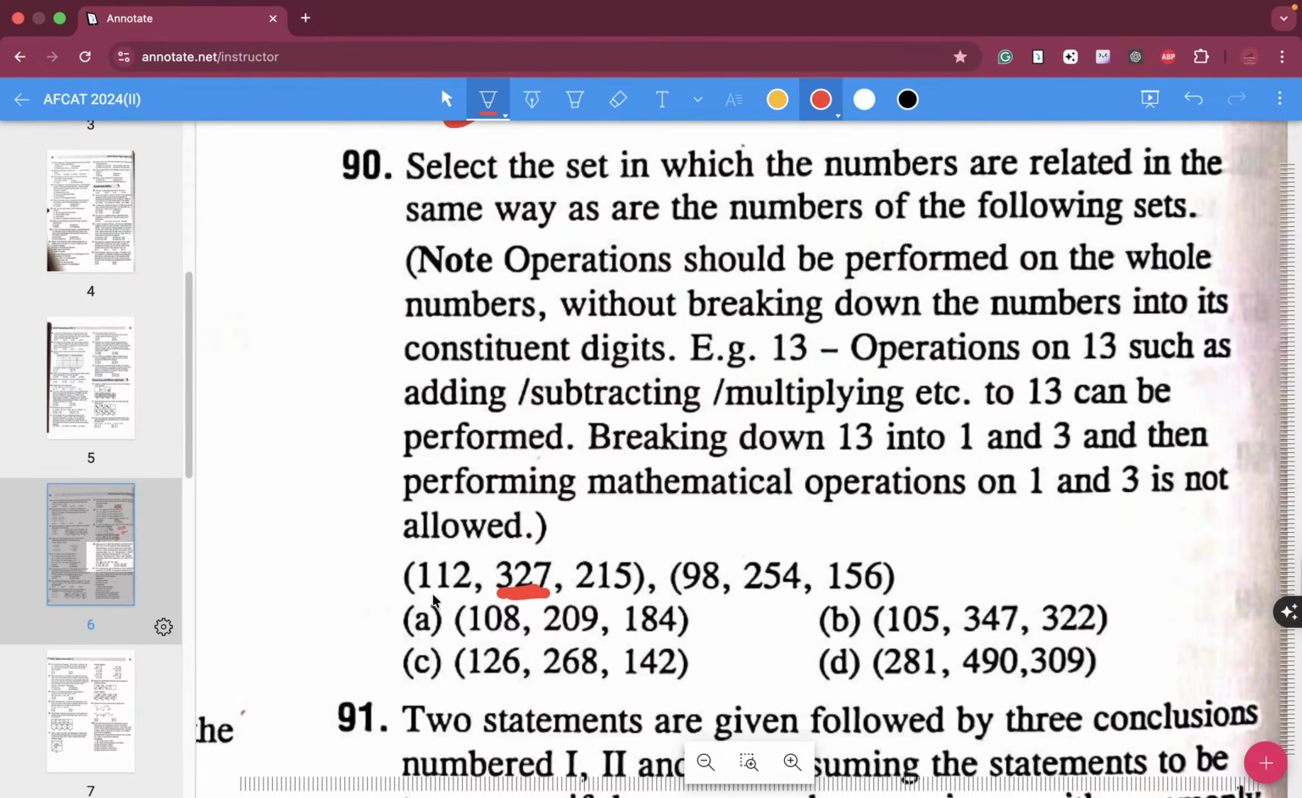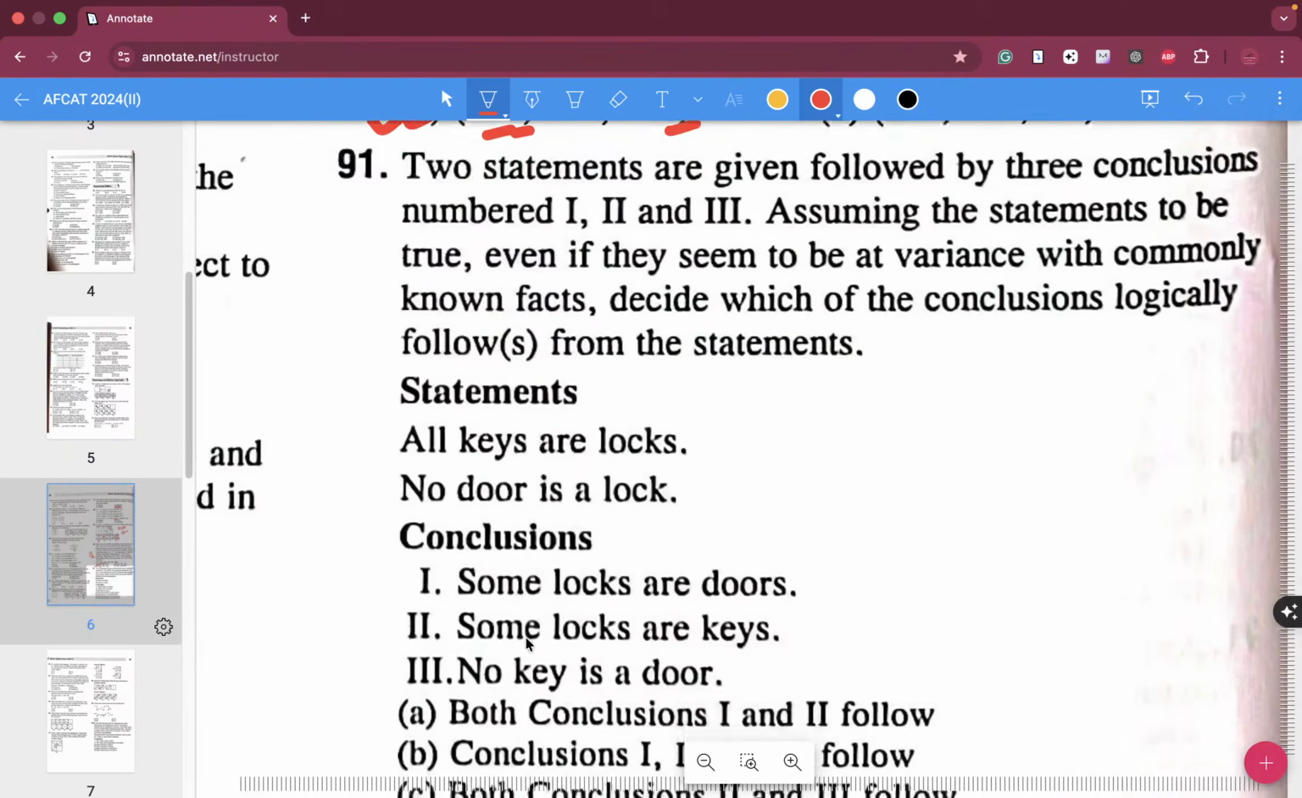327 minus 112 is 215, right? And 254 minus 156 is how much? 98, right? So the sum of the digits of these two values, 4 plus 2 is 6, 4 plus 6 plus 2 is 8, 2 plus 4 is 6. So obviously C seems to be the correct answer in that case.